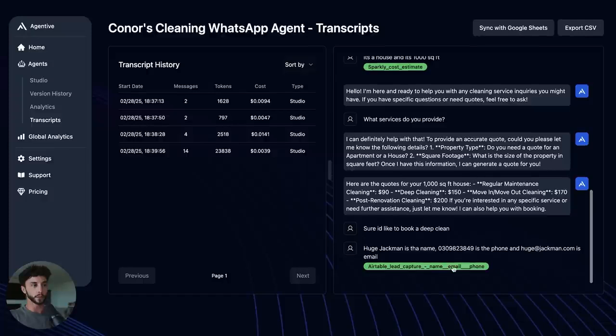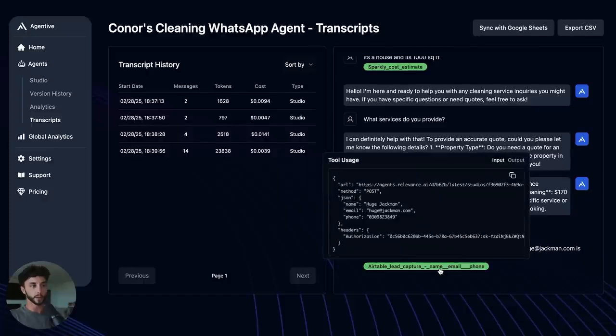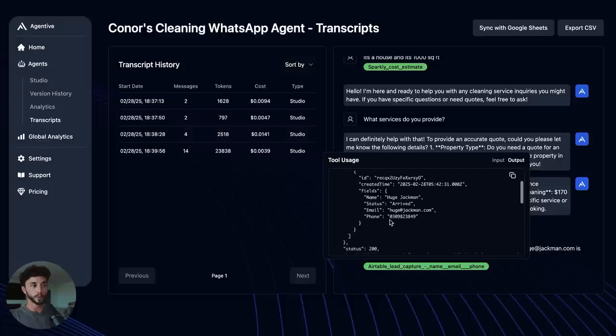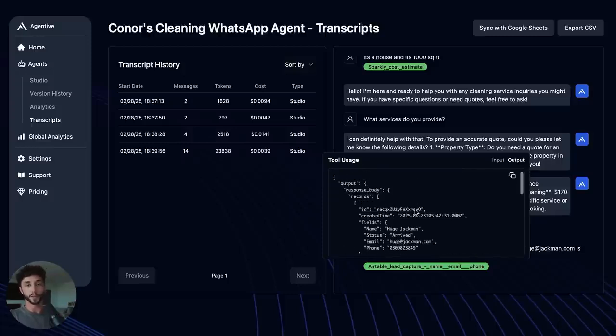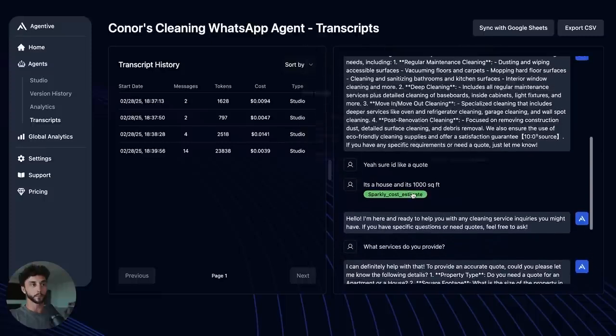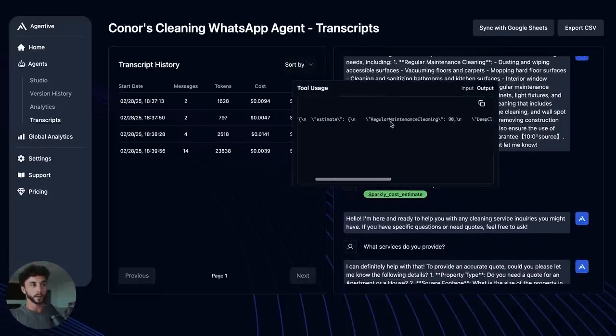And just like down here as well, the lead capture, we can see the name, email, and phone were all put into this request and sent away to Relevance AI, and then onto Airtable as a second step. And you can also see the output as well. So the output of the tool is all in here. It's basically just giving us a confirmation back from Airtable that, yep, everything went well. And up here, you can see the output as the response with the deep cleaning estimates and stuff like that.